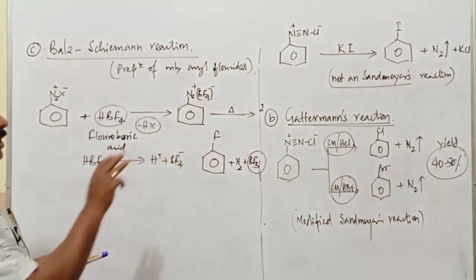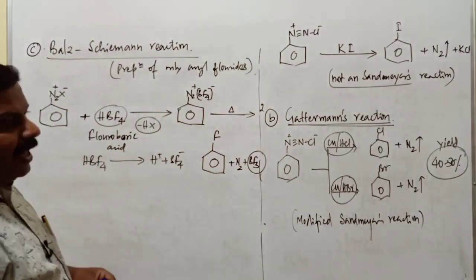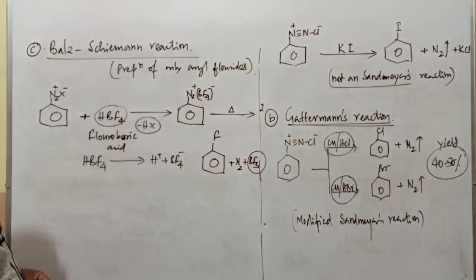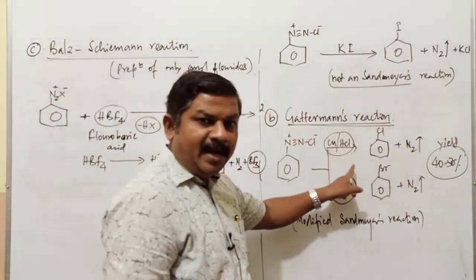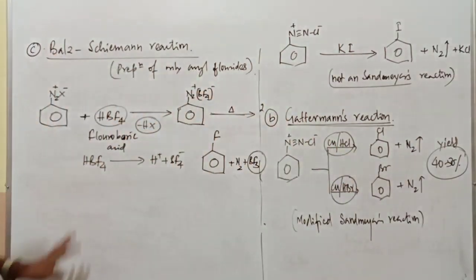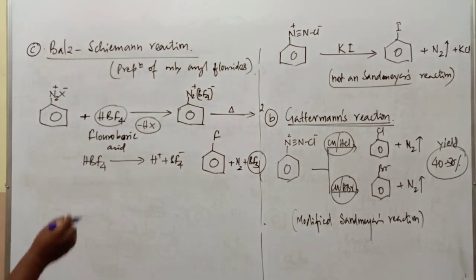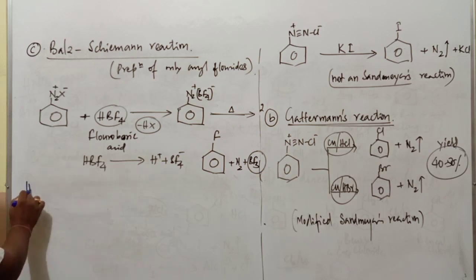So these are the three important methods of preparation of haloarenes from the benzene diazonium salt. First we discussed Sandmeyer's, next is Gattermann, and last is the Balz-Schiemann reaction. Next, after the preparation of haloarene from the diazonium salt, the fourth method.